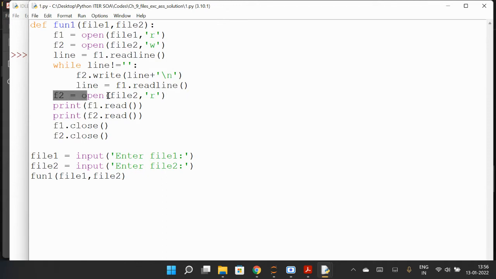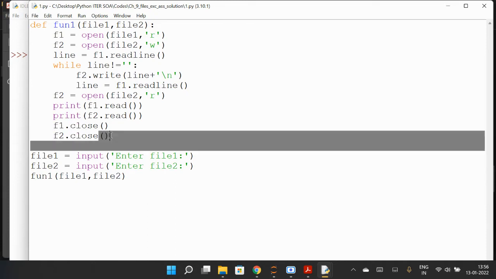Yes, file 2 in read mode, because file 2 we have created here. File 2 will be created here. We are opening file 2 in read mode. Print f1.read, so we are reading the content of file 1, and then we are printing the content of f2.read, so the content of file 2, and f1.close.